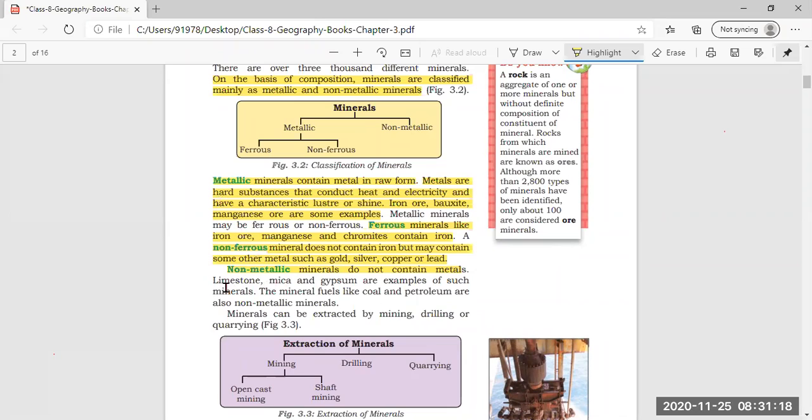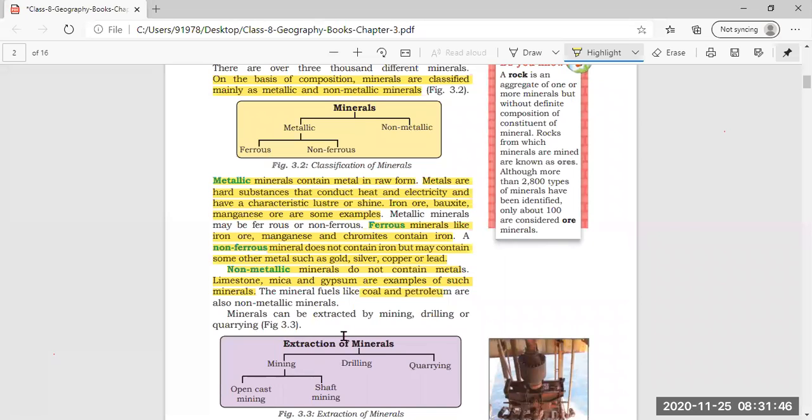Examples are limestone, mica, and gypsum. You can underline these examples. The mineral fuels like coal and petroleum are also non-metallic minerals, meaning they do not contain any metal.